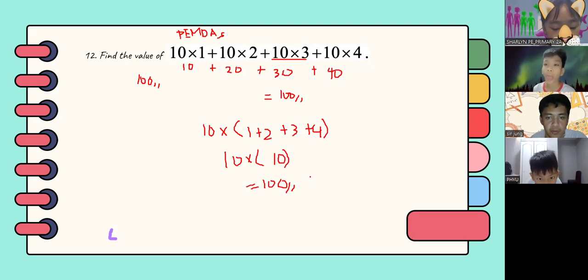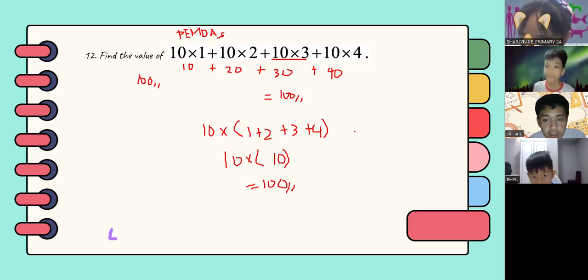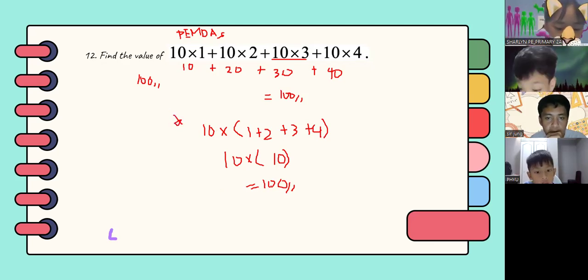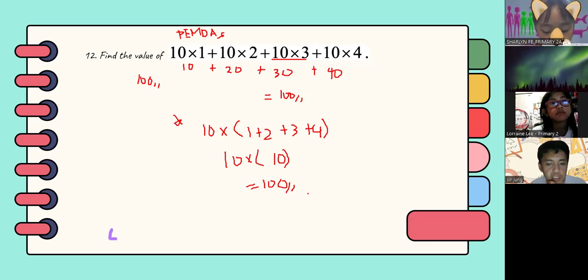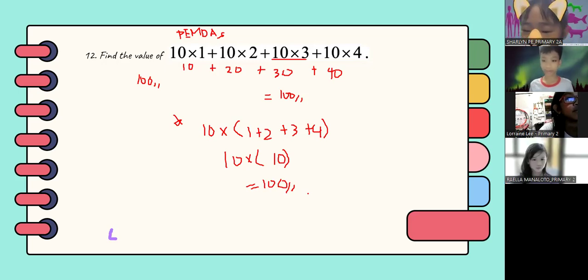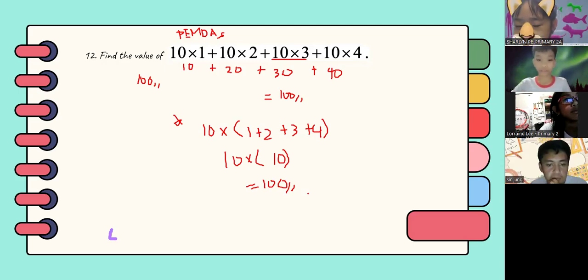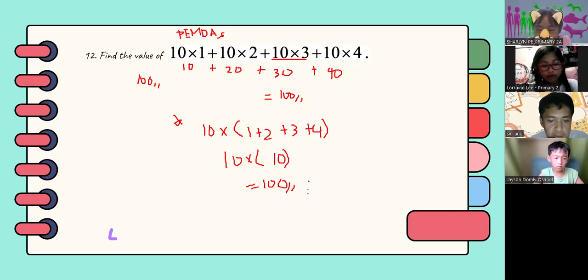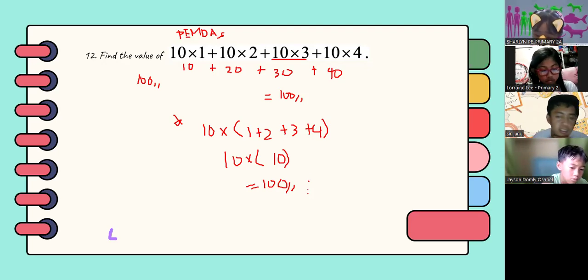So anyway, any questions regarding this problem or this method? If none, we'll proceed to, okay, Mr. John Andre, you have a question? Okay. Miss Lorraine Lee, you have a question? In number 13, when I am going to answer, I saw there was a typo error in here. Oh, okay, let's see it here.